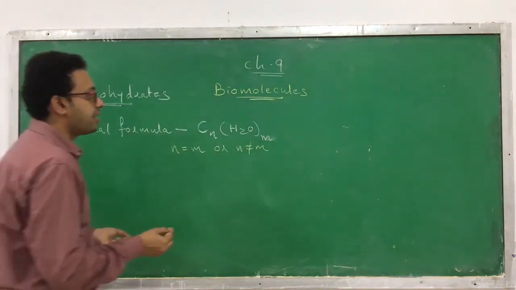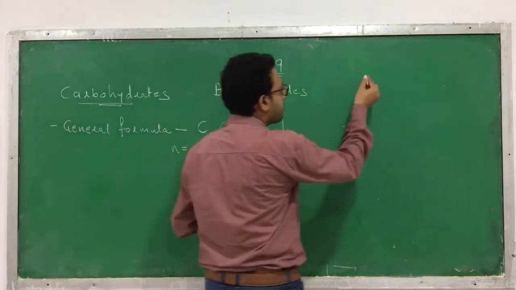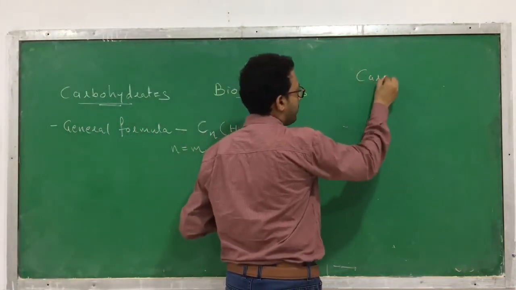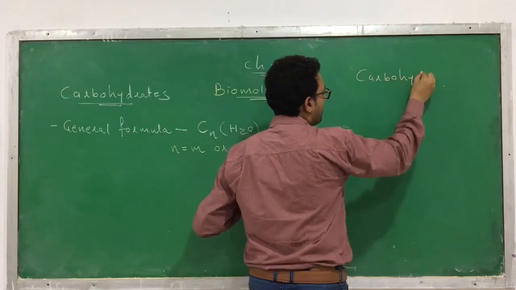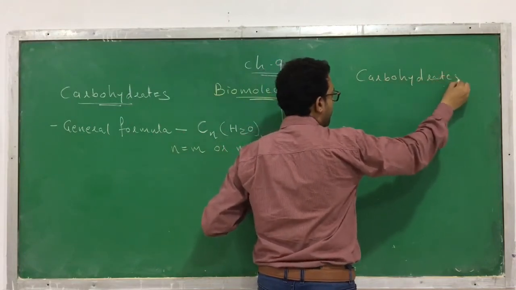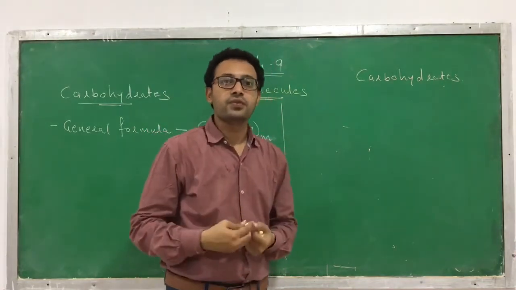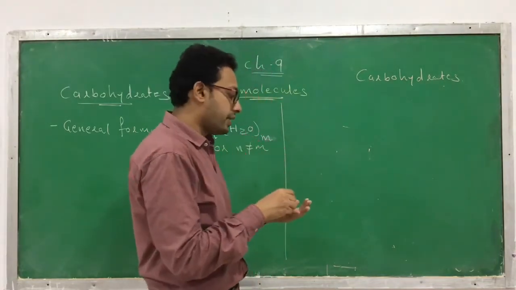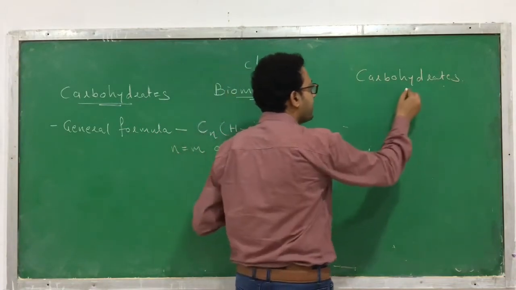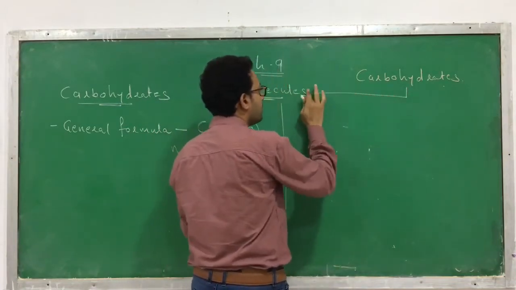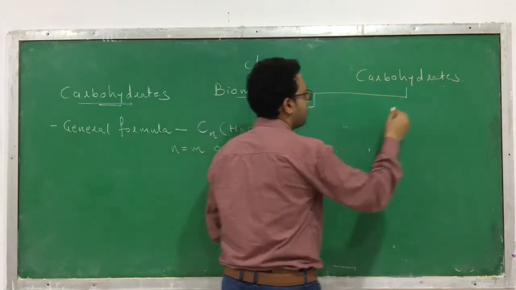Now these carbohydrates can be divided into three types. Here I am dividing the types of carbohydrates based on the number of carbon atoms, or more specifically, based on the number of units. These carbohydrates are mainly classified into three types.